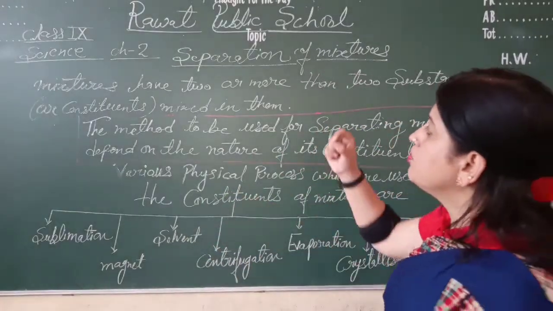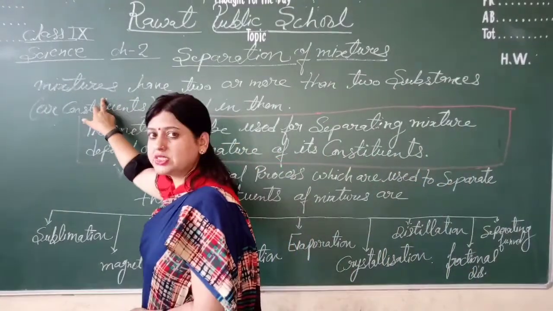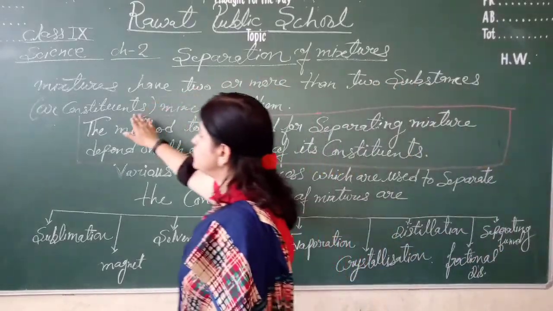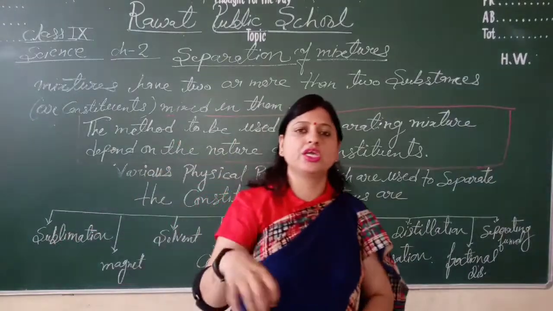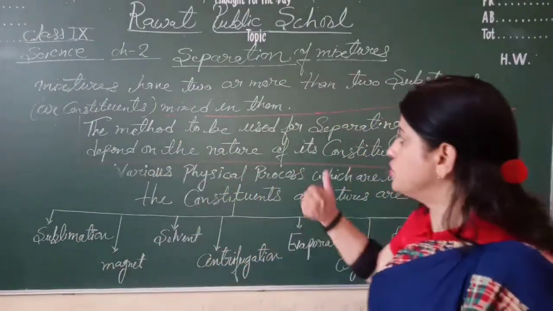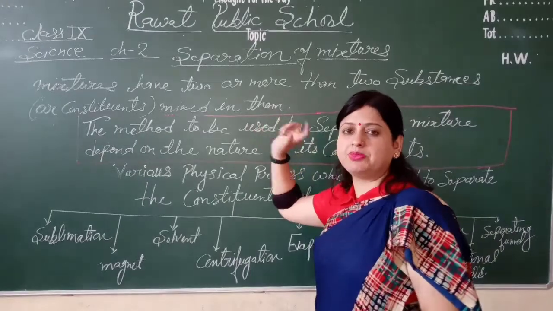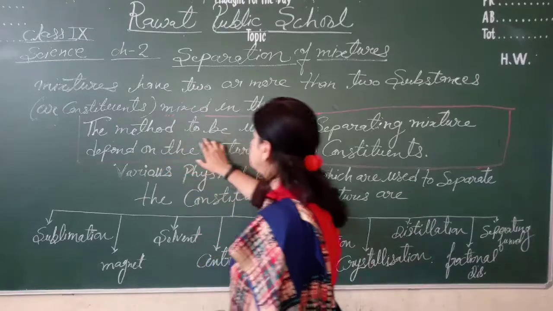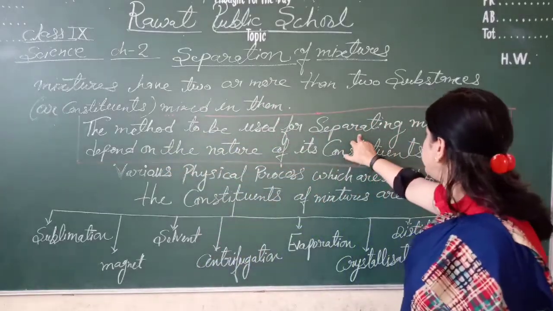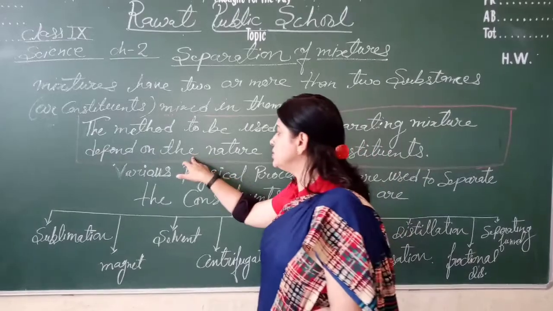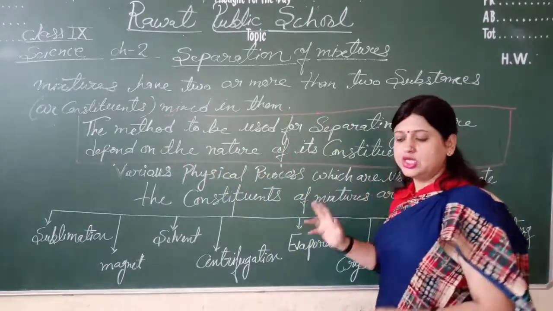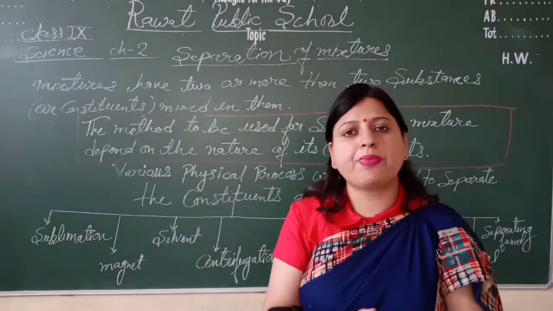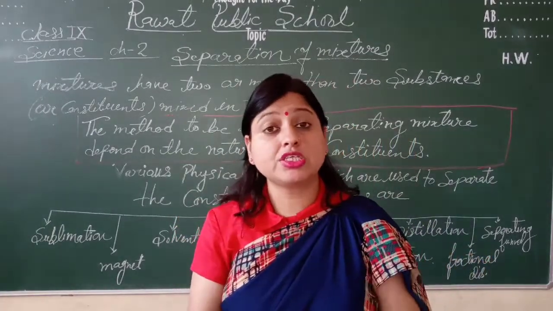So first of all, mixtures have two or more than two substances or constituents mixed in them. The method to be used for separating a mixture depends on the nature of its constituents. जो हमें separation करना है particles को mixture से, वो depend करता है उनके nature पे, that is, the nature of the mixture.